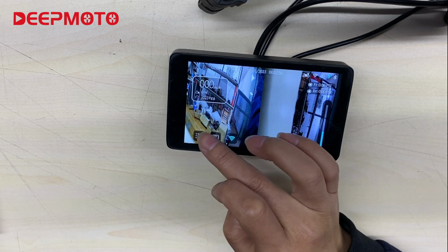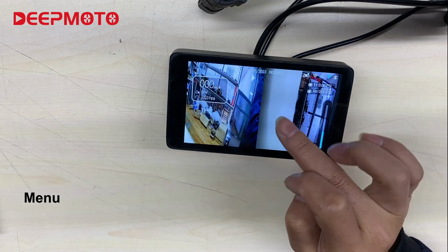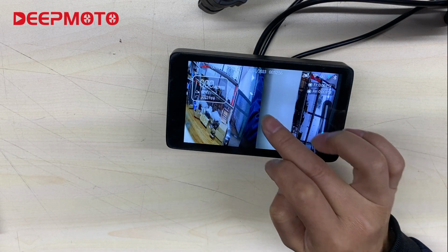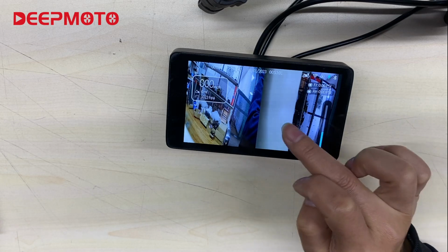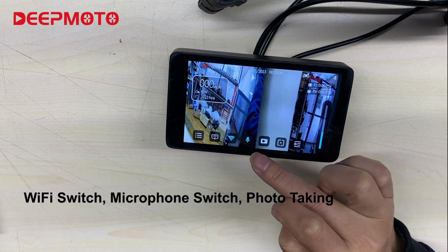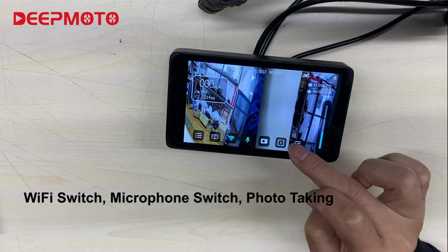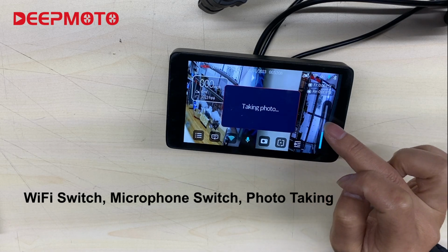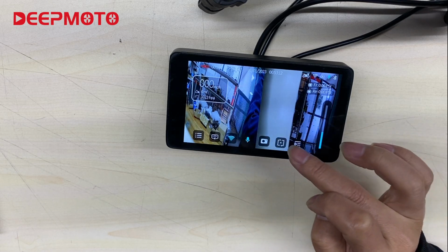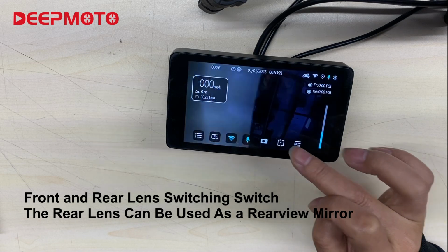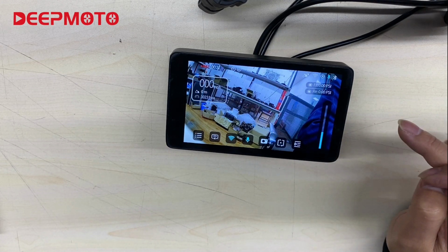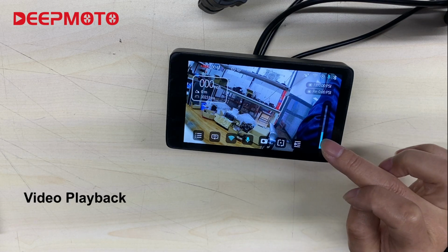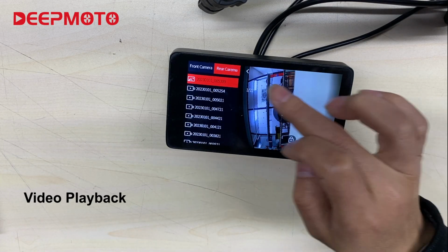The icons at the bottom respectively represent the menu, screen projection function, Wi-Fi switch, microphone switch, photo taking, and front and rear lens switching switch. The rear lens can be used as a rear view mirror. Remember to turn on the mirror preview. The last one is the video playback list.